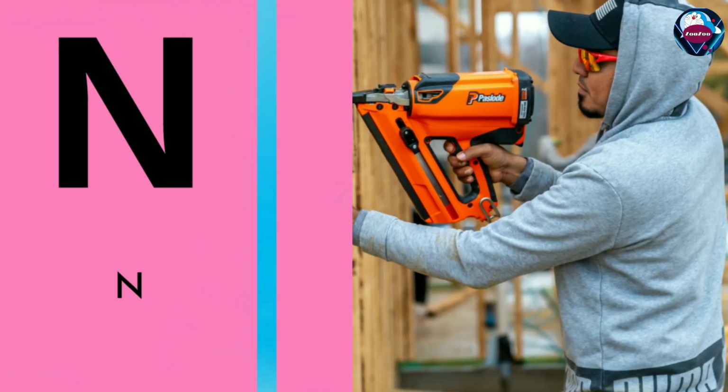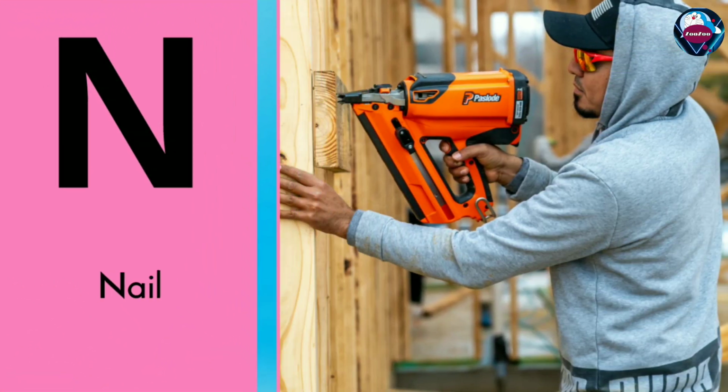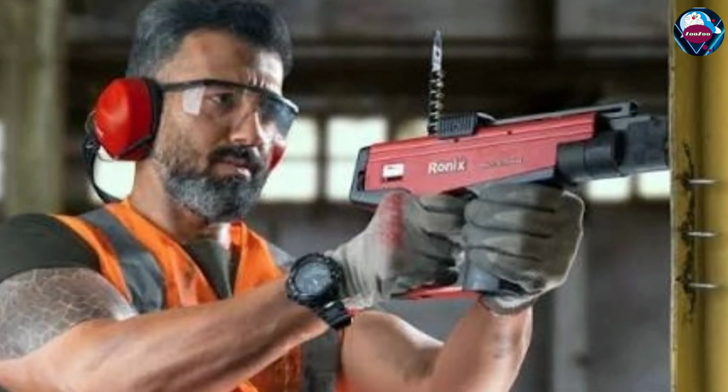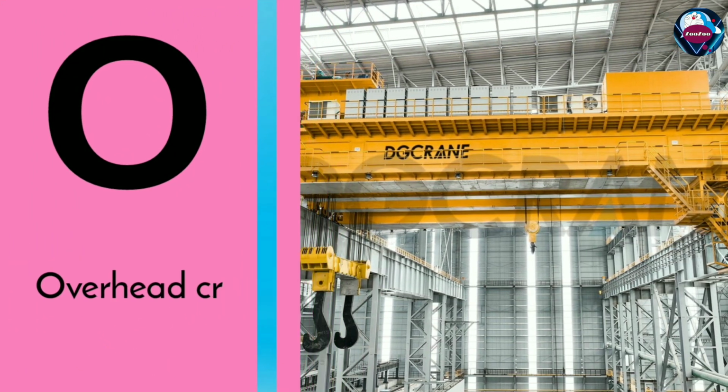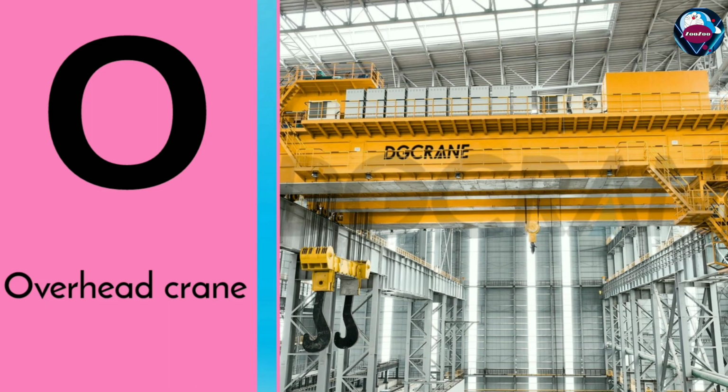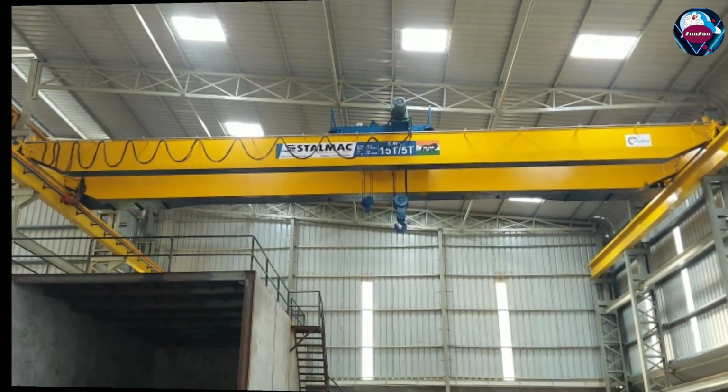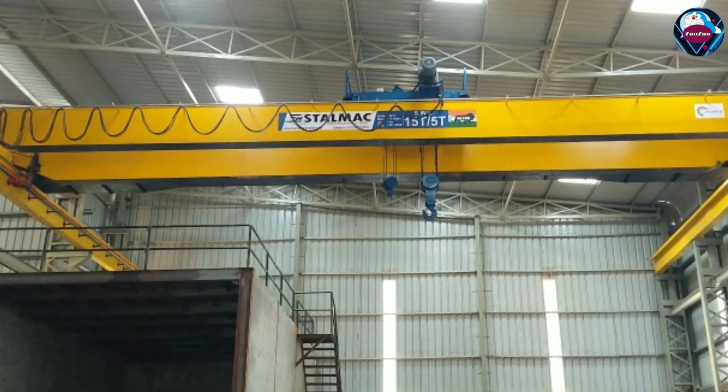And N is for nail gun. Nail gun fixes nails quickly. It saves time in construction work. O. O is for overhead crane. An overhead crane lifts heavy objects. It is used in big construction areas.